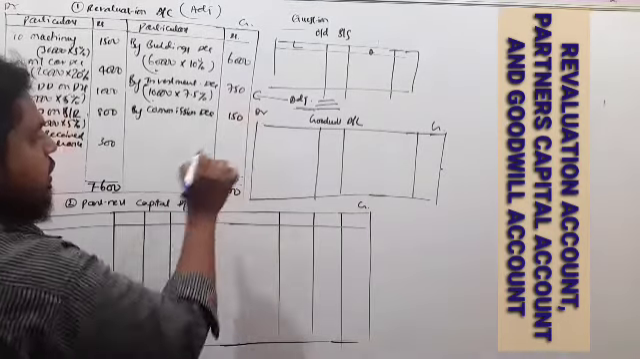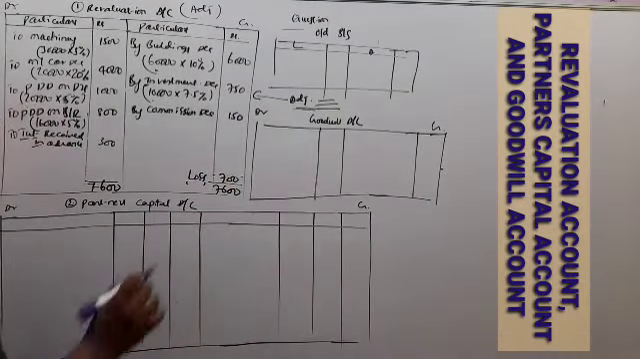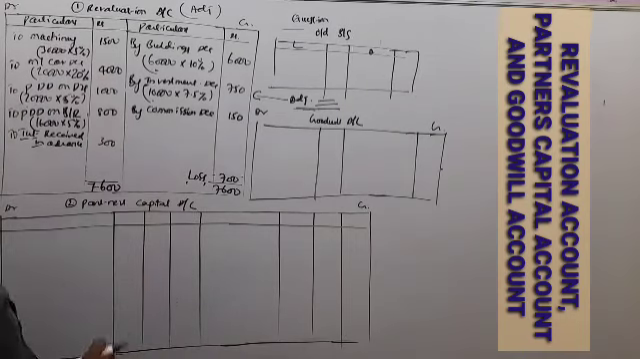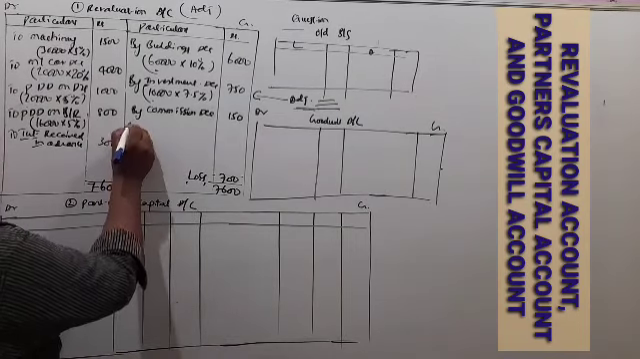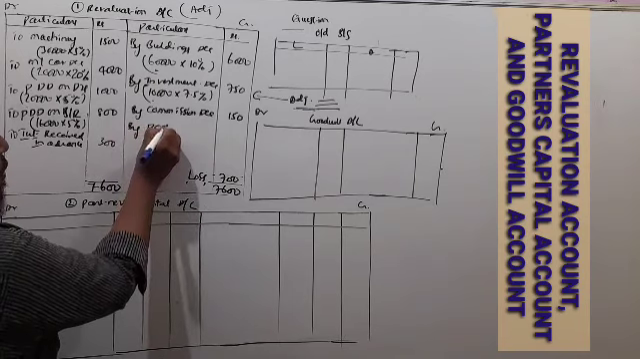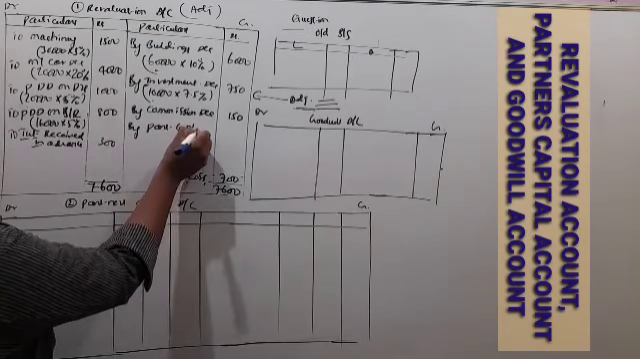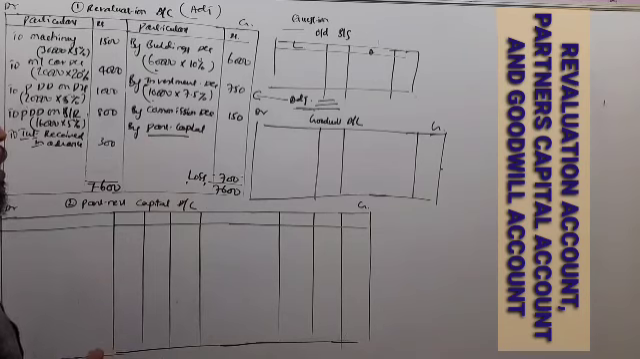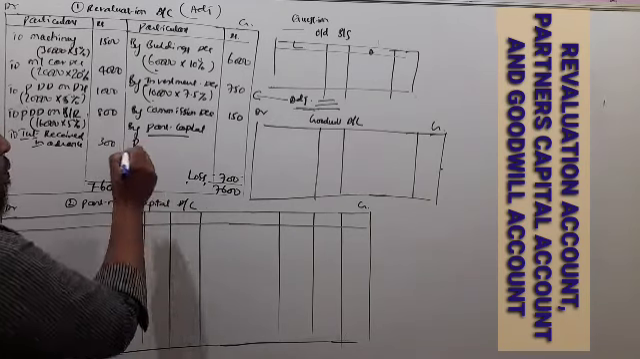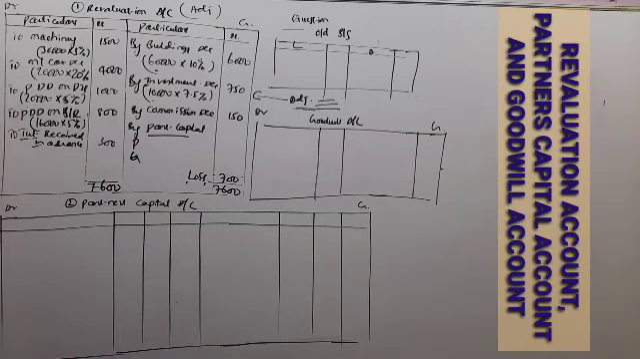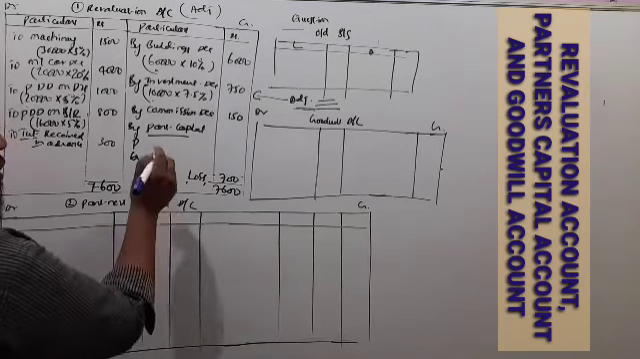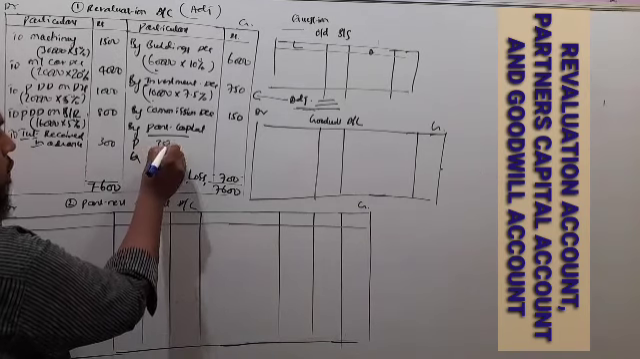So the loss is 700. So this revaluation account loss is transferred to the old partners' capital account. So old partners, P and Q here. In this question, the old ratio is not there. So in the absence of the old ratio, we can share this revaluation loss equally among the partners, that is 350.